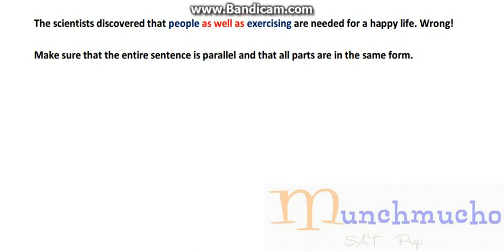Well, we could say, the scientists discovered that people, as well as exercise, are needed for a happy life. That would make the sentence correct. But if we have people and exercising, that would make it wrong. Make sure that the entire sentence is parallel, and all the parts are in the same form. So if we have a word on one side that ends in ing, we have to make sure that we have another word on the other side that ends in ing. Otherwise, we have to make sure that no words end in ing.